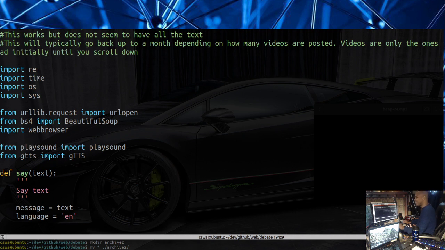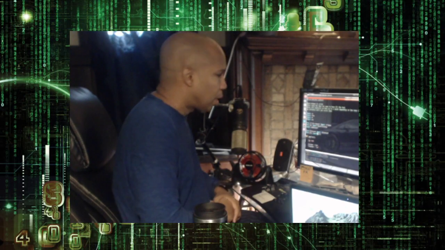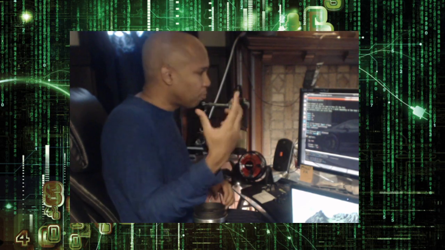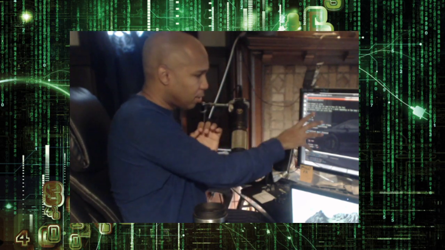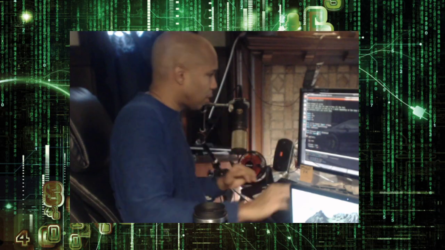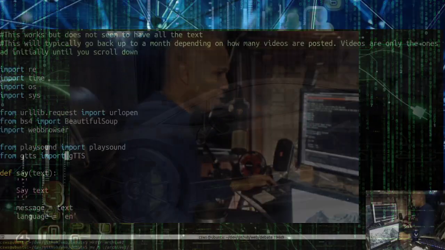We're using gTTS, which is basically Google's text-to-speech library. So that allows us to actually convert text to speech, so you hear the messages when it's actually speaking to you. That's pretty much what that is. And I implemented that using a function that I created, and the function takes whatever string that you want it to say, passes it to some variables for the gTTS, and then that's how you get the actual speech that you hear.